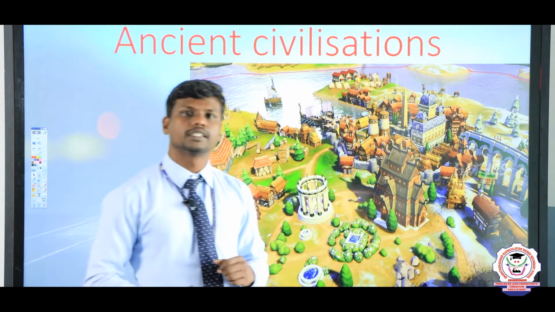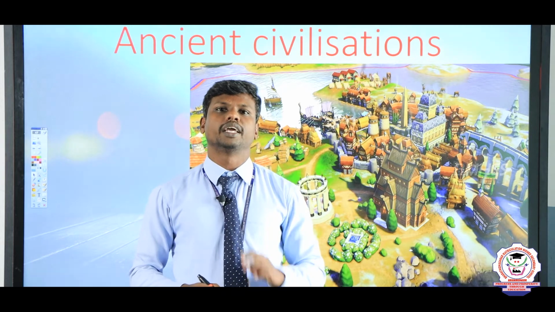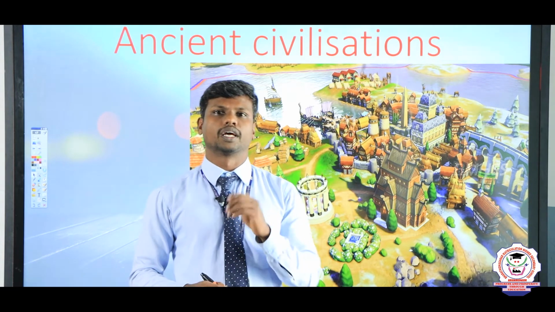In this lesson, we are going to study 4 important ancient civilizations. What are they? Let's see one by one.